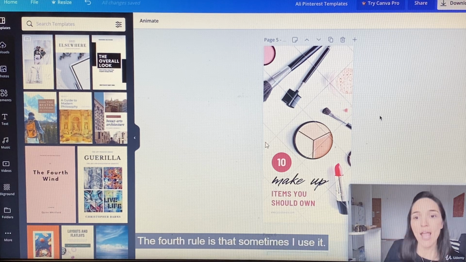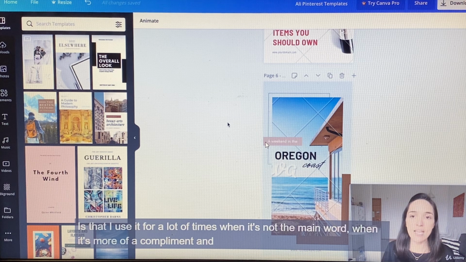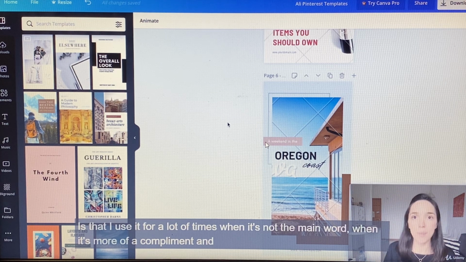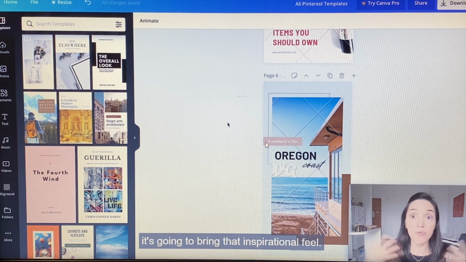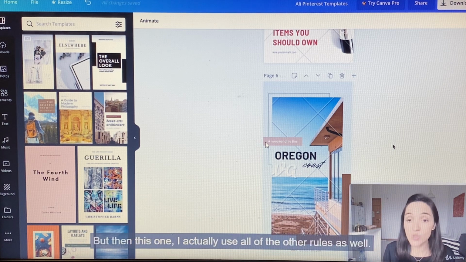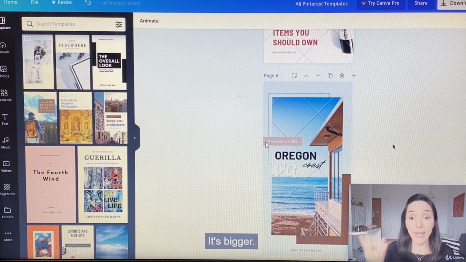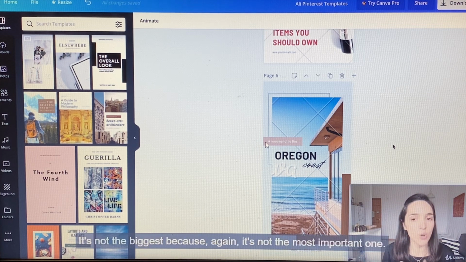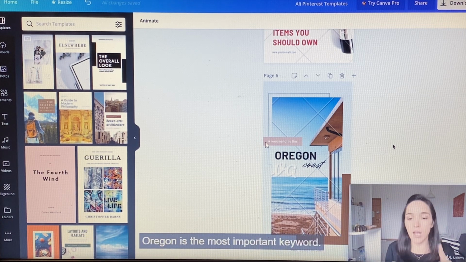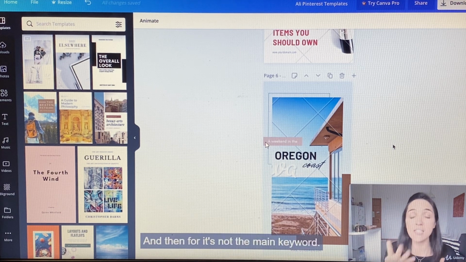The fourth rule is that sometimes I use it, I'm going to show it to you guys down here, a lot of times when it's not the main word, when it's more of a complement, and it's going to bring that inspirational feel. But this one, for example, a weekend in the Oregon coast. The most important keyword here is Oregon. But then this one, I actually use all of the other rules as well, and it's just one word for coast. It's bigger. It's not the biggest, because again, it's not the most important one. Oregon is the most important keyword. It also goes with the image. So you see there's the sea. And then four, it's not the main keyword.